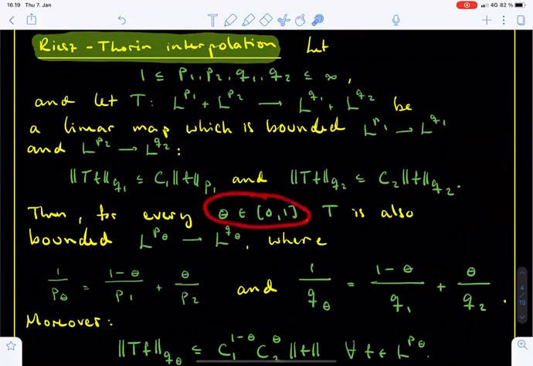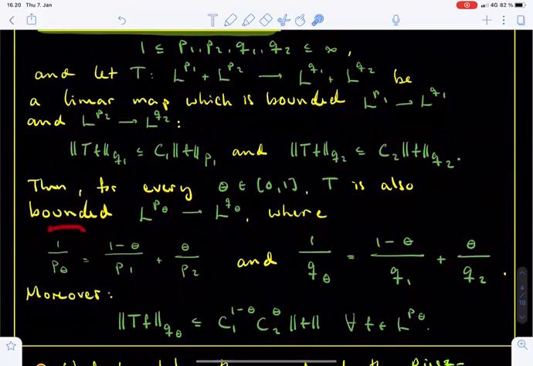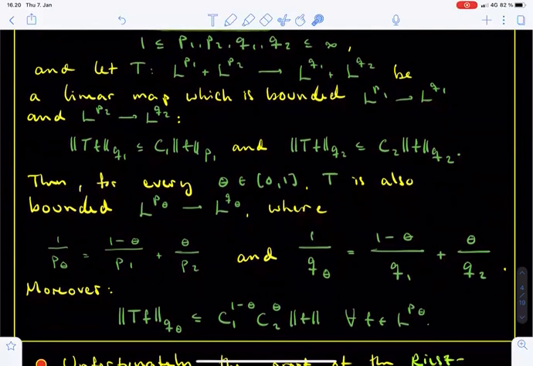More precisely, if theta is a parameter in the interval from 0 to 1, then T is bounded from L^p_theta to L^q_theta, where the exponents are defined in a slightly awkward way. Namely, 1 over p_theta equals (1 minus theta) over p1 plus theta over p2, and similarly 1 over q_theta equals (1 minus theta) over q1 plus theta over q2.